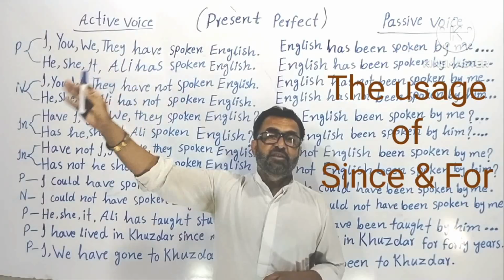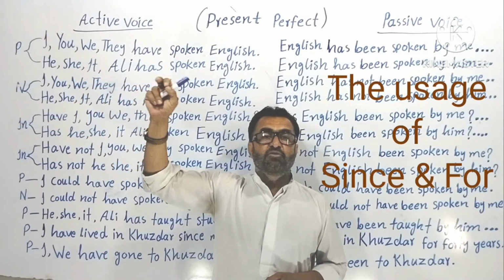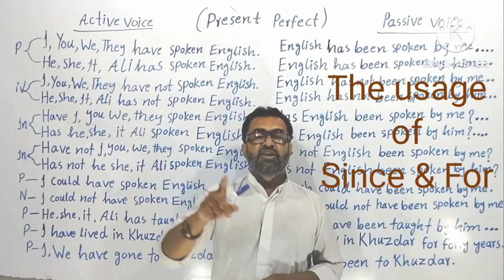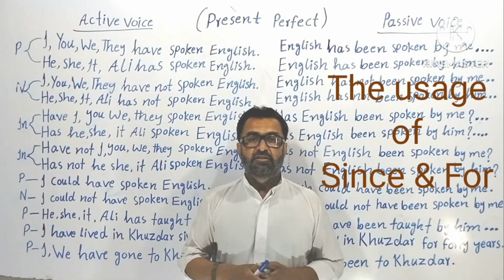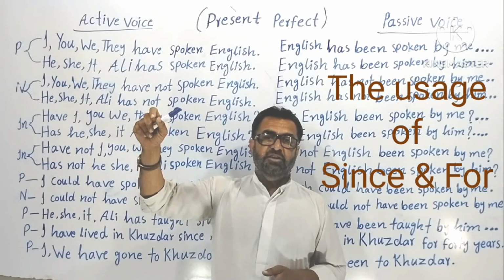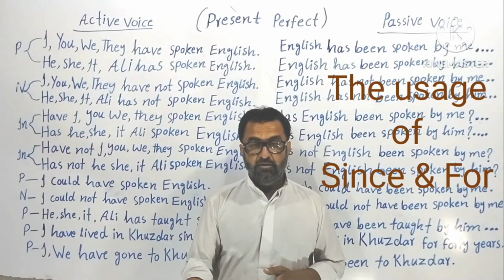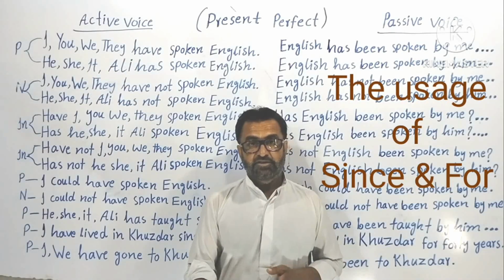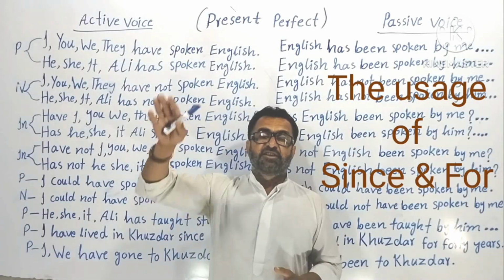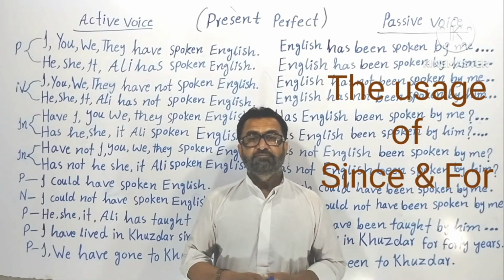If you want to mention only the beginning point of that present perfect action, then you'll have to use since. But if you want to count the years from the beginning till the end, until now, then... A present perfect is an action that started in the past but continues until now.